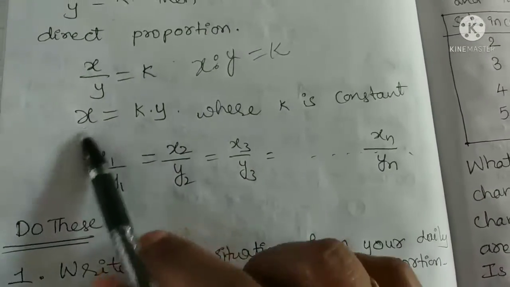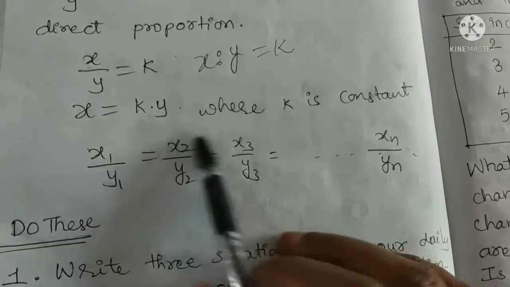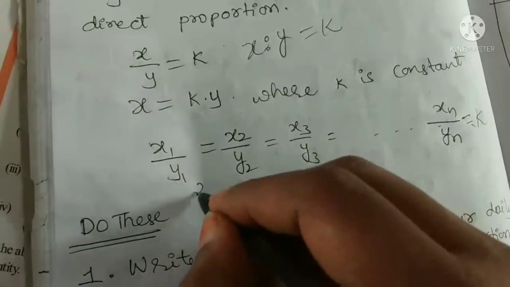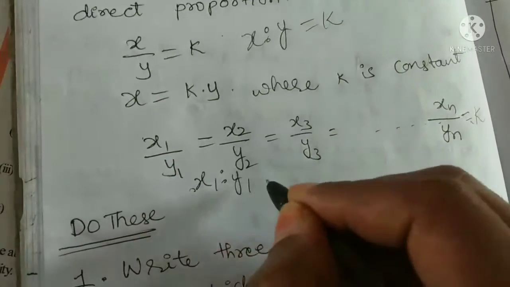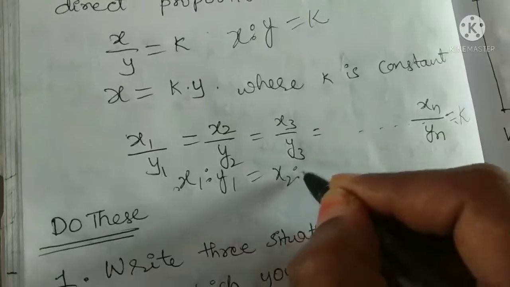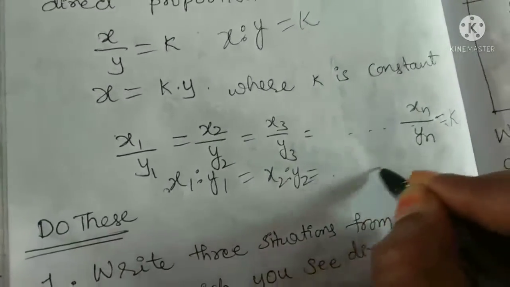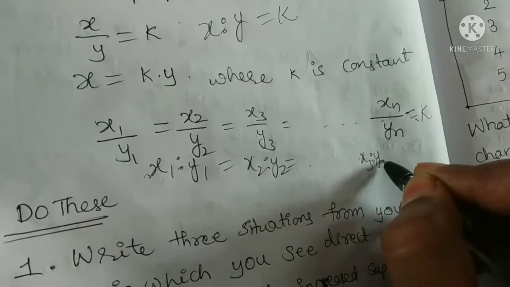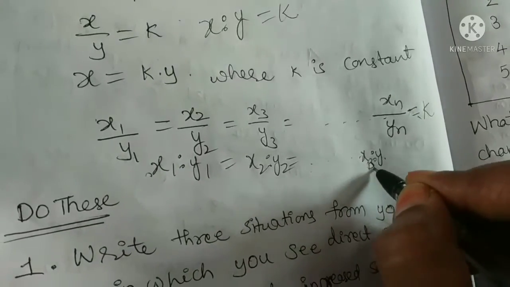Here it is also written as x1 by y1, x2 by y2, x3 by y3 and so on; we get a constant value k. It is also written as x1 is to y1 is equal to x2 is to y2 is equal to x3 is to y3, and so on, up to xn is to yn.